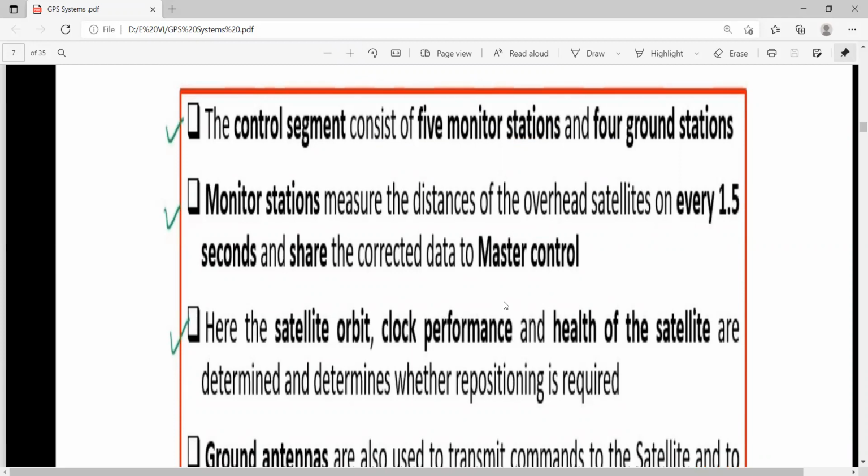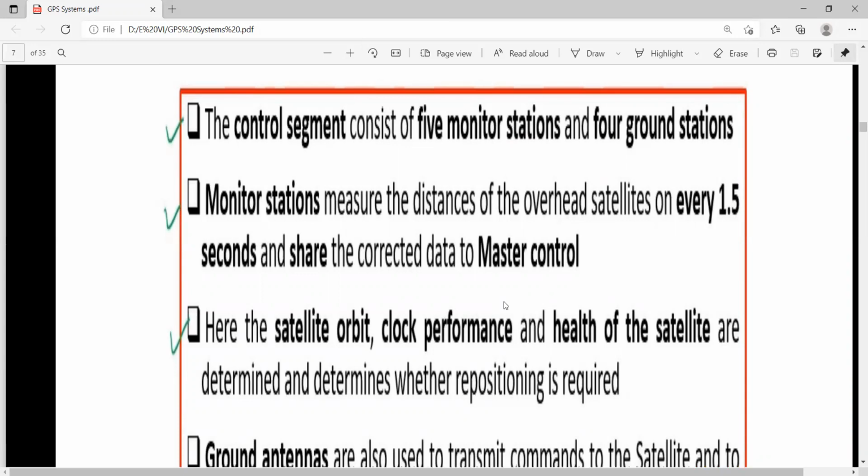The monitor stations measure the distances of the overhead satellites every 1.5 seconds and share the corrected data with the master control.